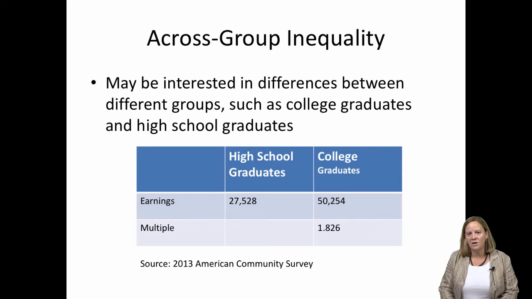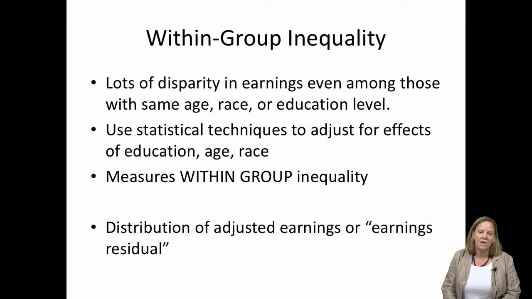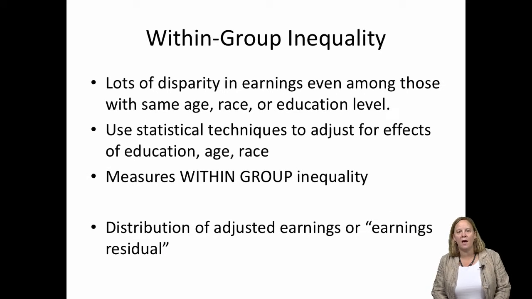Often, however, we want to go beyond differences in income or earnings that are related to specific traits or characteristics of people. There's sometimes much disparity in earnings or income even among individuals who share the same education level, age, race, gender, or other traits. This can potentially be more puzzling, since there's no obvious factor that will drive the differences in income in these cases. To consider such differences, we often use statistical techniques, such as regression, to adjust a variable like earnings for the effects of education or age or race.